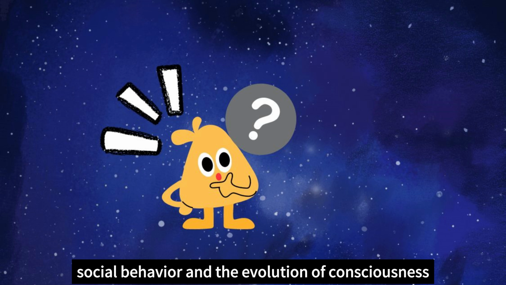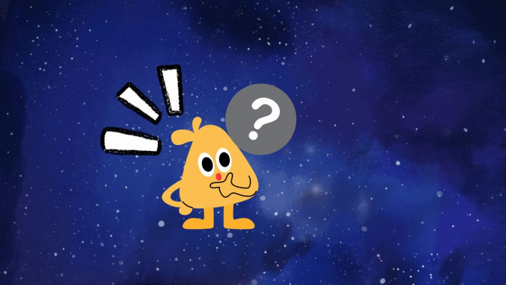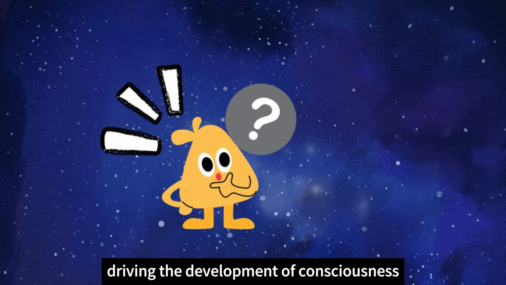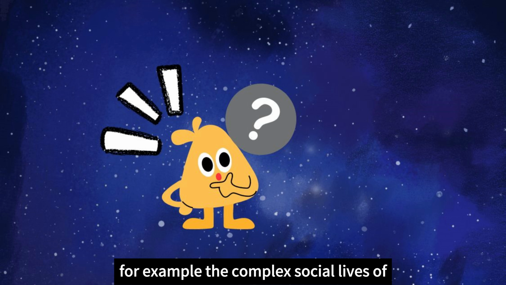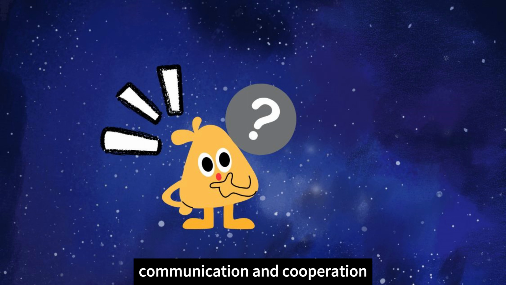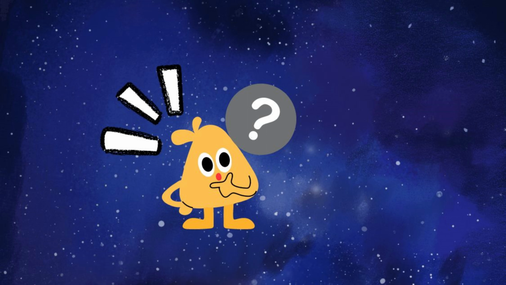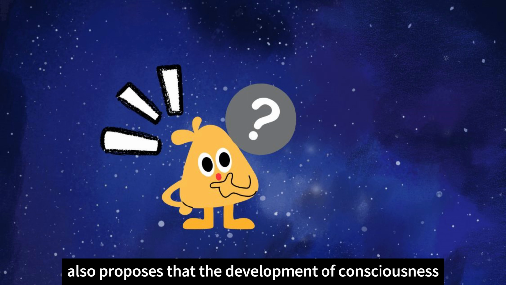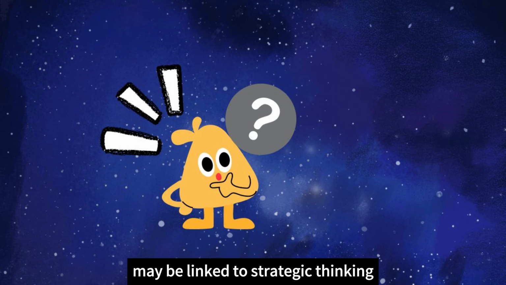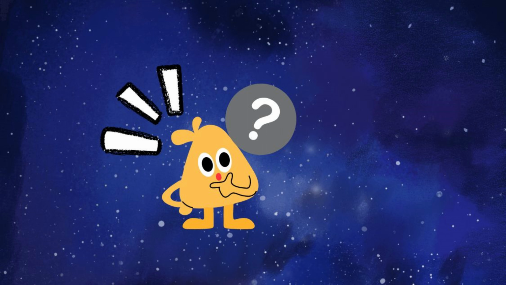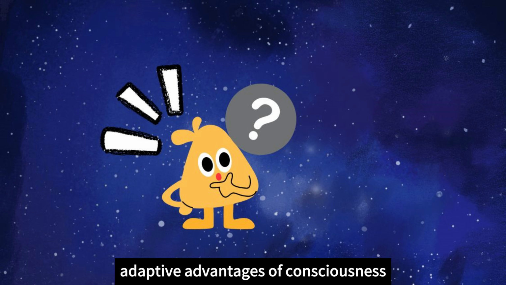Social behavior and the evolution of consciousness. In some species, social interactions may be a key factor driving the development of consciousness. For example, the complex social lives of humans and other advanced primates require intricate communication and cooperation, which may have fostered the development of consciousness. Evolutionary theory also proposes that the development of consciousness may be linked to strategic thinking, deception, and empathy in group living.